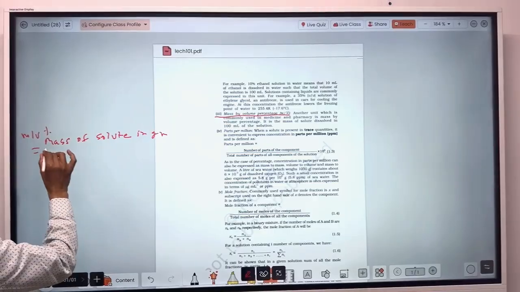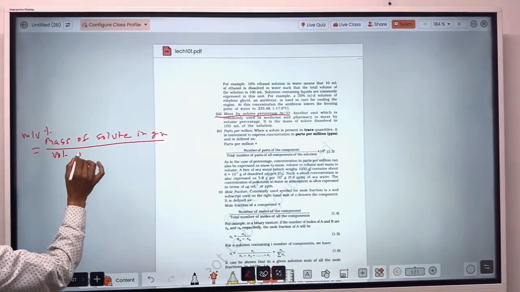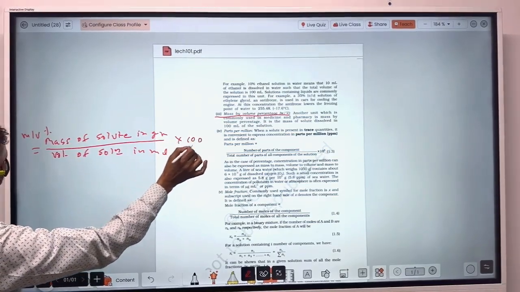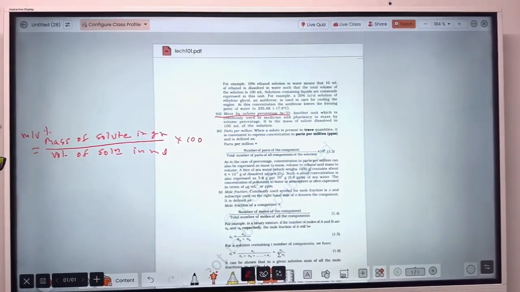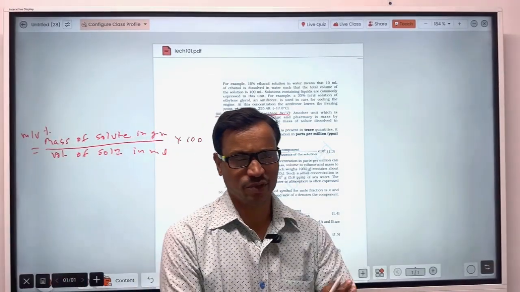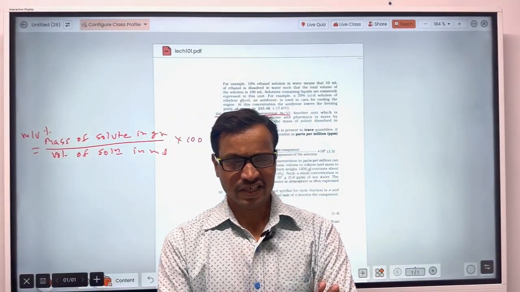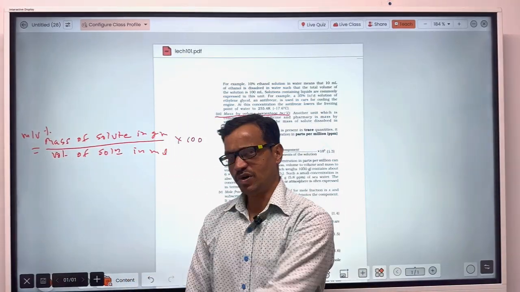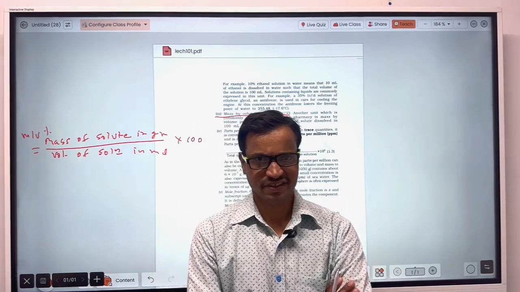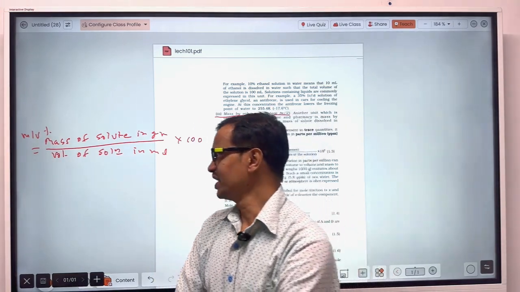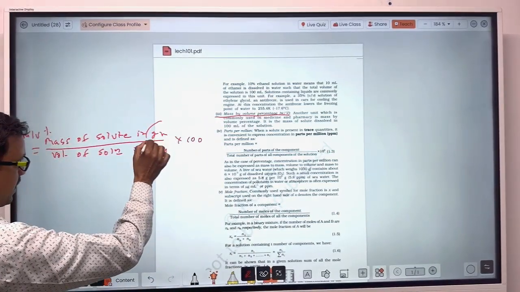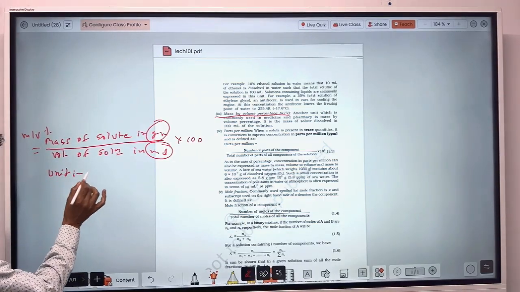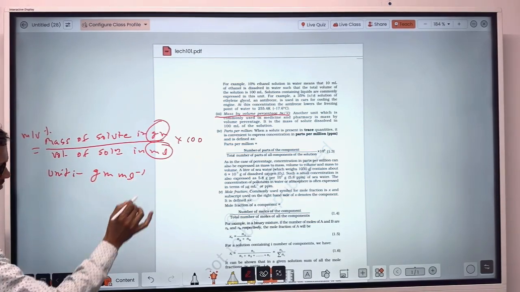Mass of solute in gram, upon volume of solution in milliliter, into 100. So that is mass by volume percentage: what is the mass of solute in gram with respect to the total volume of solution in milliliter, into 100. Its unit will be gram here and milliliter here, so its unit will be gram per milliliter.